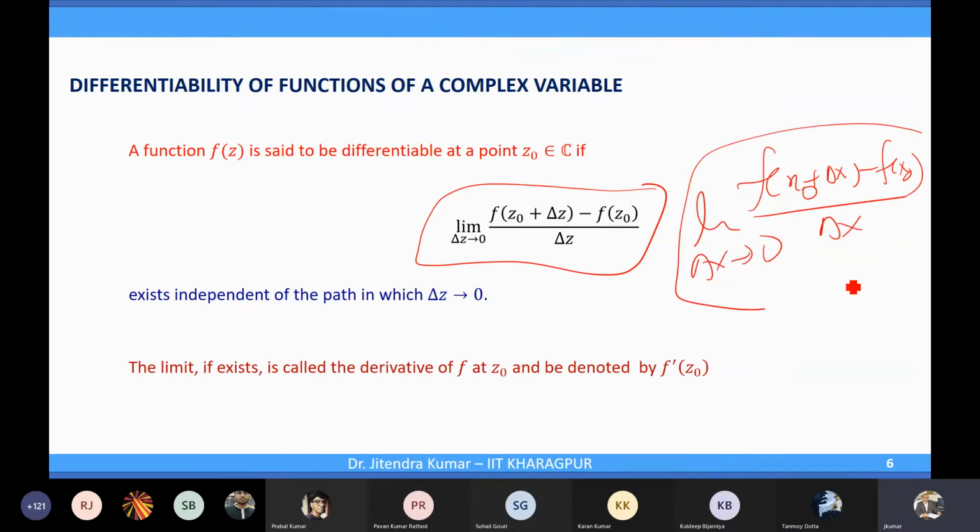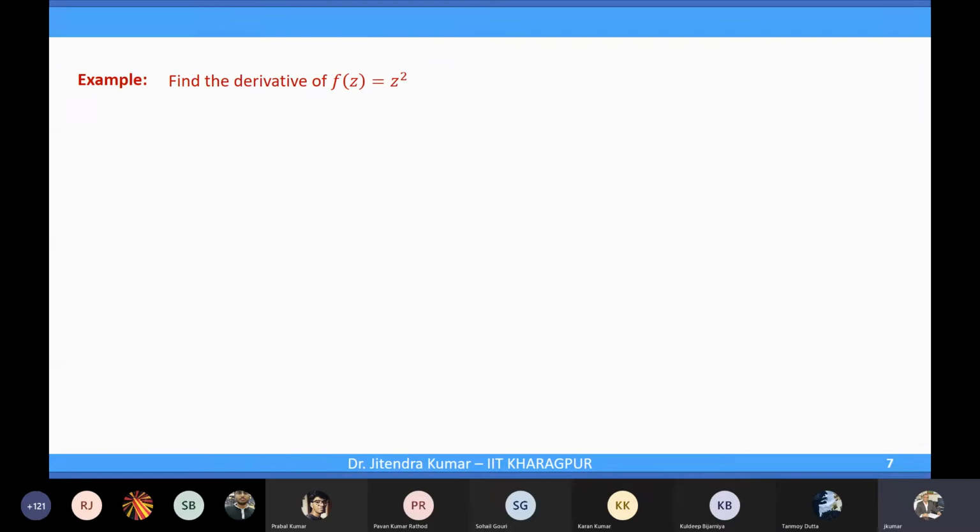But now in the complex variable, in one variable you had two paths, one from the right hand side, one from the left hand side. But now in the complex case you have infinitely many paths, like in two variable calculus. So the same problem.